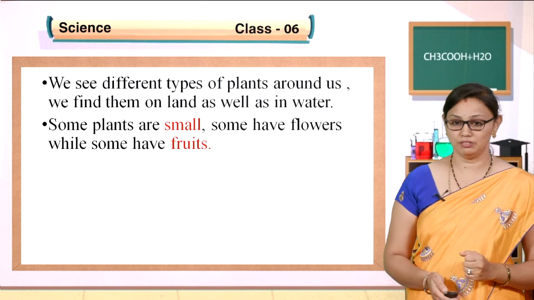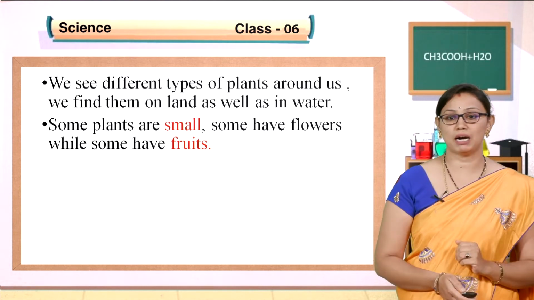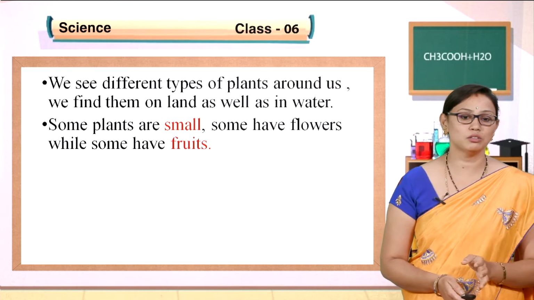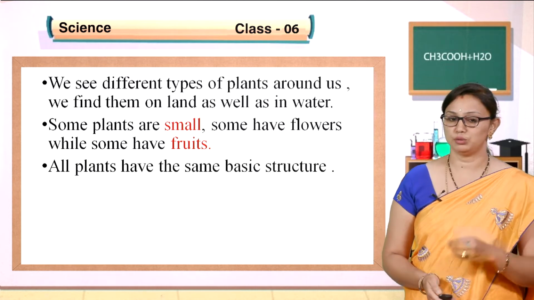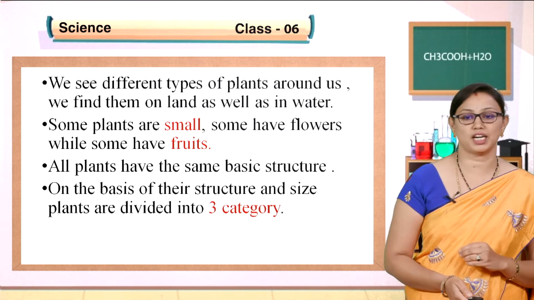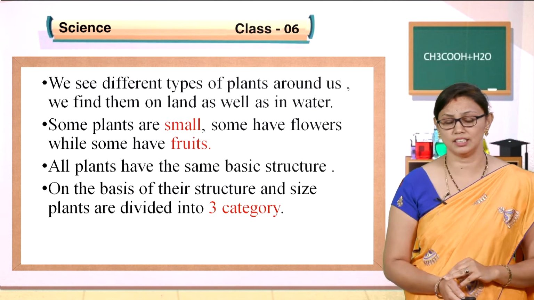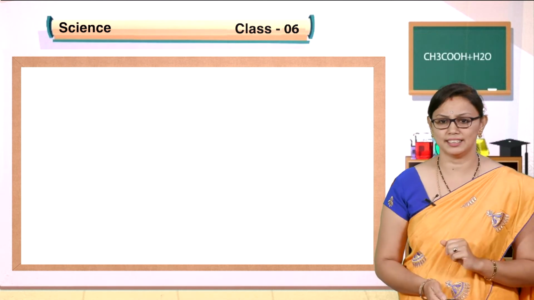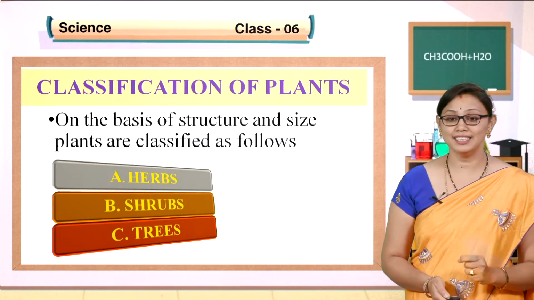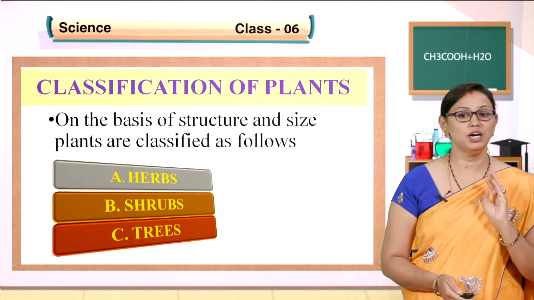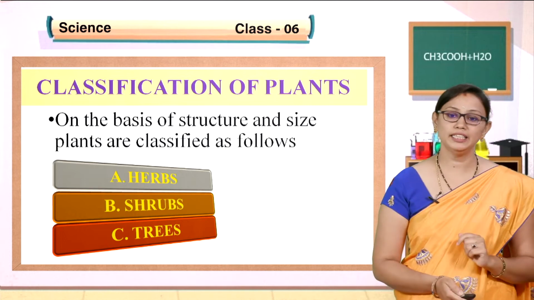As we know, you can differentiate, right? If you go for a walk on the roadside, in the park, or in the school grounds, you see different plants, which are very small, some have flowers, some have fruits. So, let us look into the basic structure of plants. On the basis of structure and size, plants are divided into three categories, children: herbs, shrubs and trees. On the basis of their size and structure, plants have been classified into three main categories, that is, herbs, shrubs and trees.